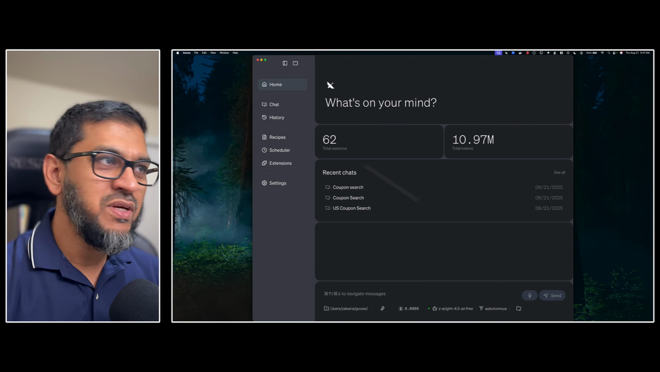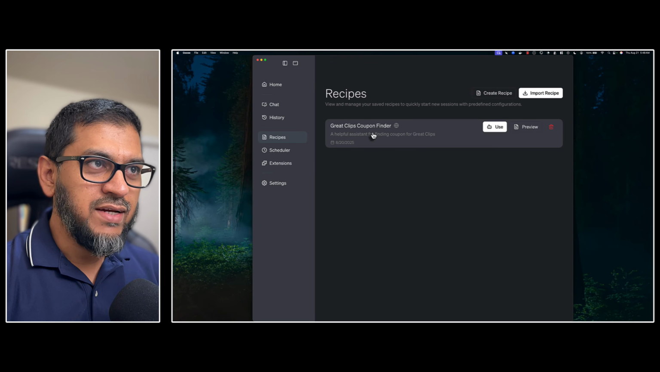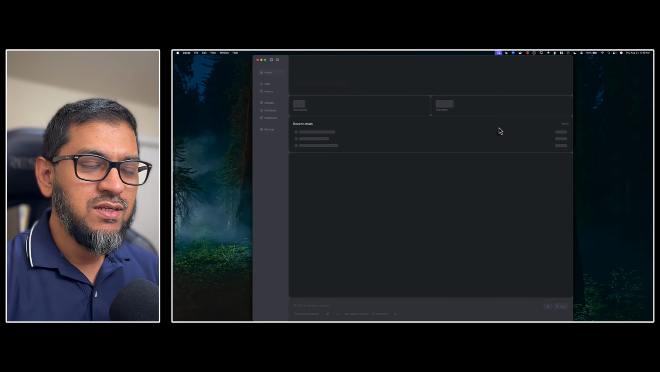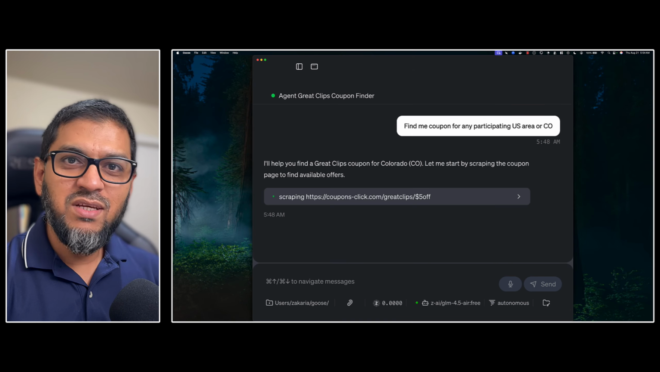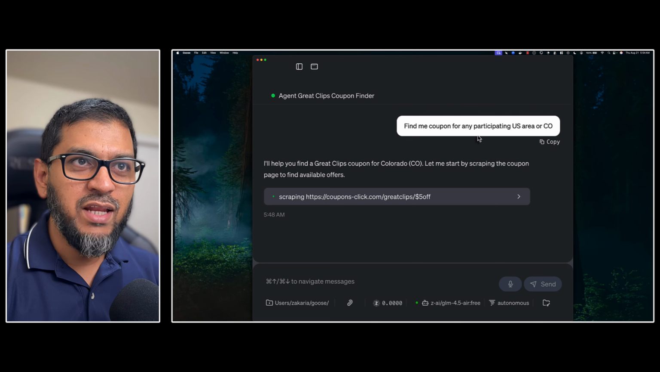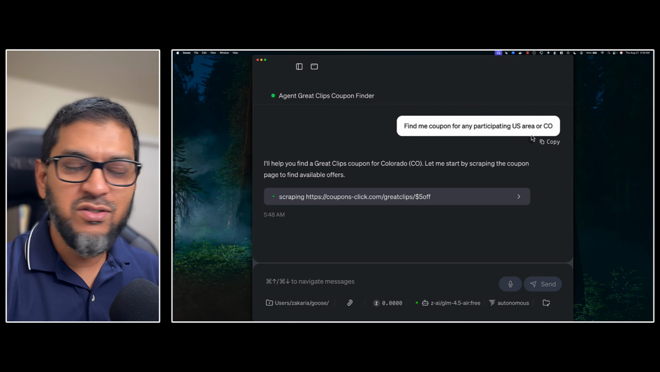This is crazy. I taught Goose AI Agent to find coupons for Great Clips Hair Salon. I created a recipe, Great Clips Coupon Finder. When I use it, first, it asked me about my area. I entered, find me coupon for any participating US area or Colorado.